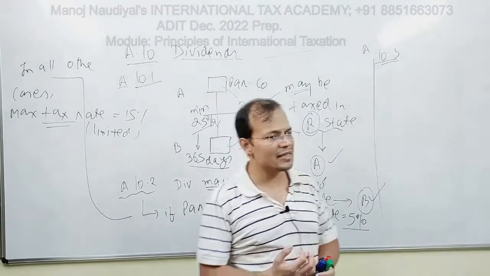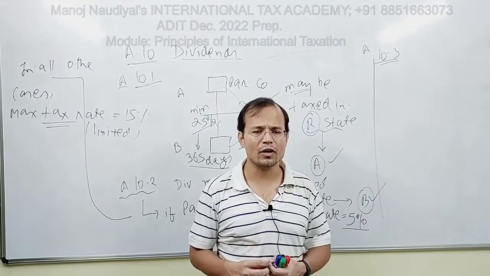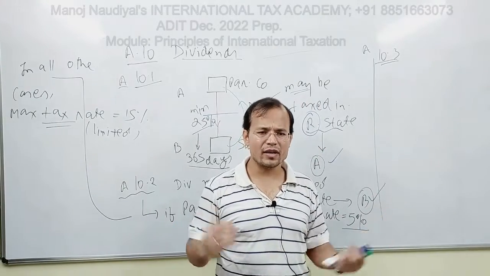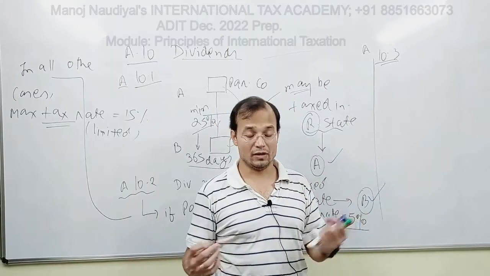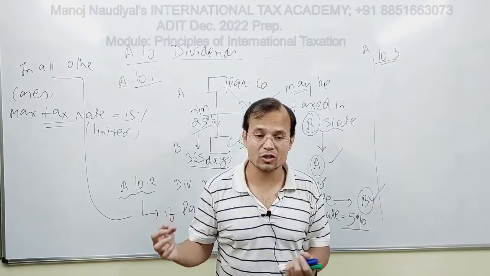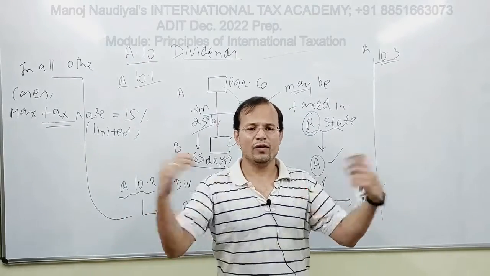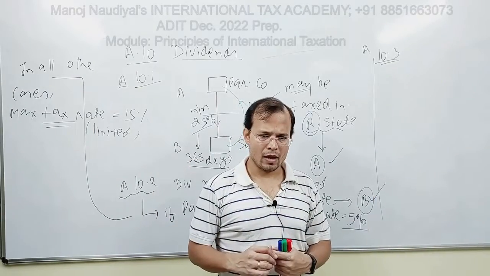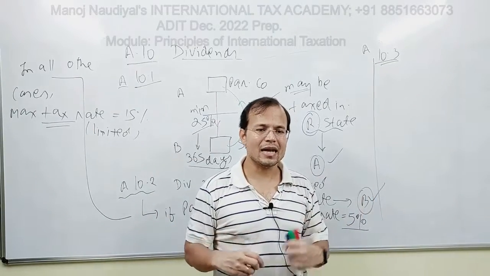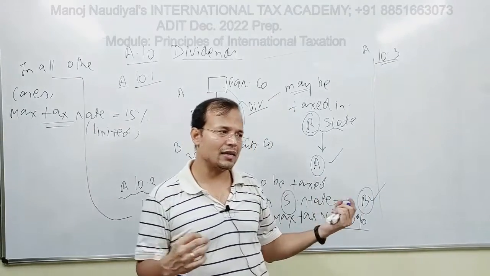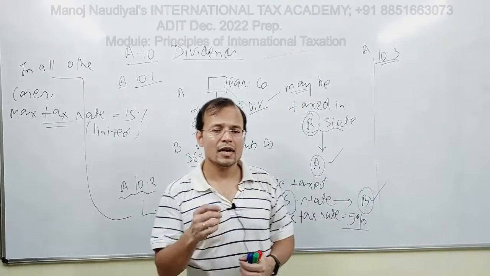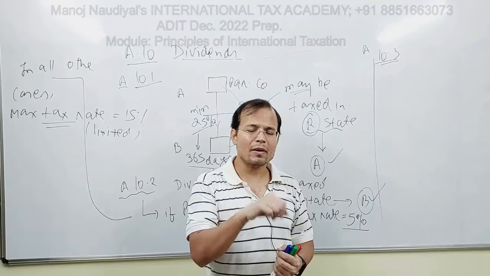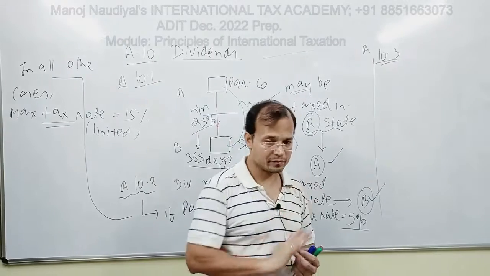The commentary is saying that a lot of effort has gone into creating a sort of definition that would include the various concepts and definitions of the member countries within that single definition. Meaning to say that there are substantial differences in the way that member countries define the word dividend.